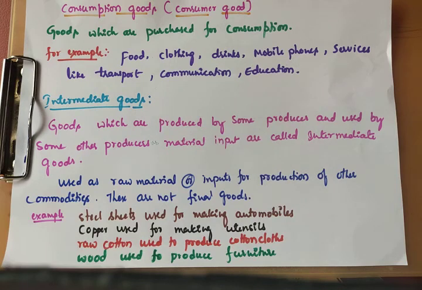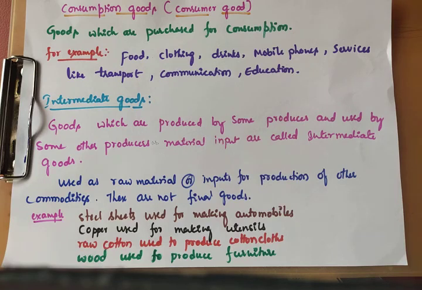Copper used for making utensils. Raw cotton used to produce cotton cloths. Wood used to produce furniture. The best example is wood used to produce furniture. Some person cuts the wood pieces, and some producer prepares it by planing. After that, some producers use the same wood to make furniture like sofas, chairs, tables. Wood is a natural good, but the producer gives it a different shape, and it is used by some other producer.